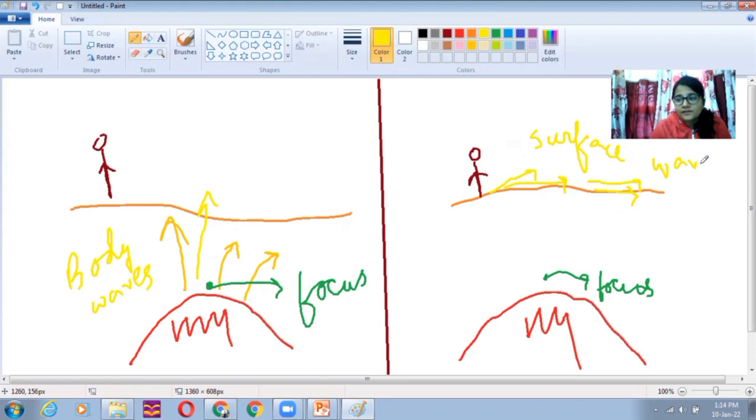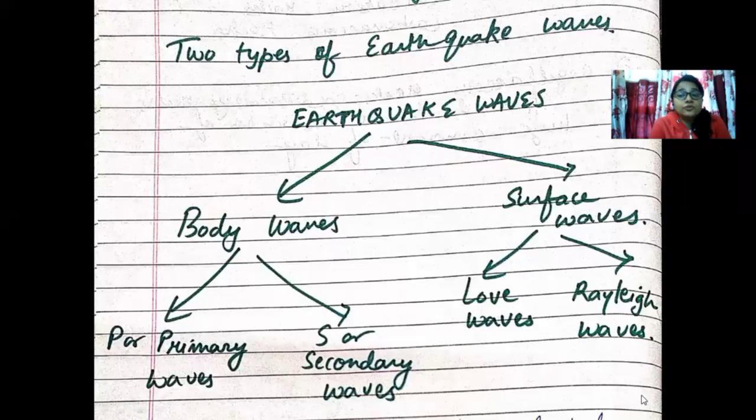We are going to focus more on the body waves and not on the surface waves in this scenario. Why? Because you can see that the body wave is traveling throughout the interior of the earth, and we are more focused on the interior of the earth. So body waves in this case become more important. Body waves are of two categories: P or the primary waves, and S or the secondary waves. Surface waves are of two categories: Love waves and Rayleigh waves. We are going to focus on primary waves and secondary waves in this case.